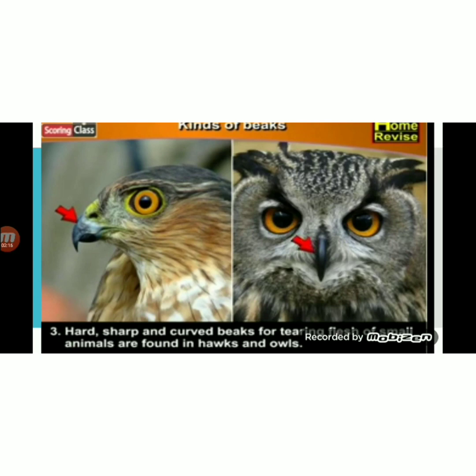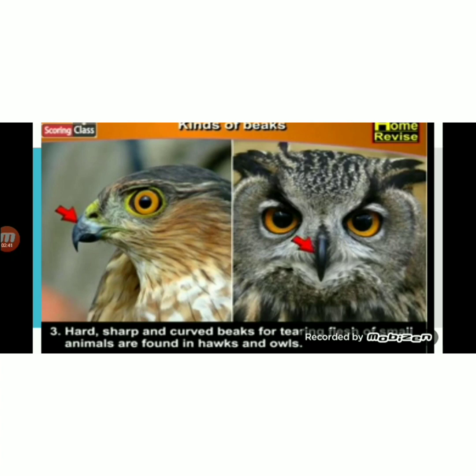This is a picture of hawk. You can see the first picture is of hawk and the second is owl. Hawk, owl, vulture, eagle have piercing and tearing beaks, and their beak is very strong so that they can easily pierce and tear the flesh.